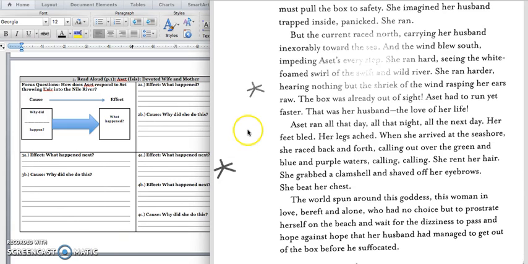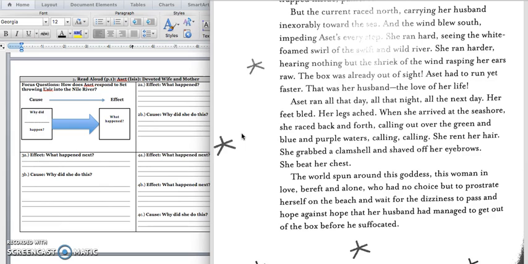We're going to keep reading to figure out what happens next. And we have two things that happen and one reason why they happen, or one cause. Let's read. Aset ran all day, all night, all the next day. Her feet bled, her legs ached. When she arrived at the seashore, she raced back and forth, calling out over the green and blue and purple waters. Calling, calling.